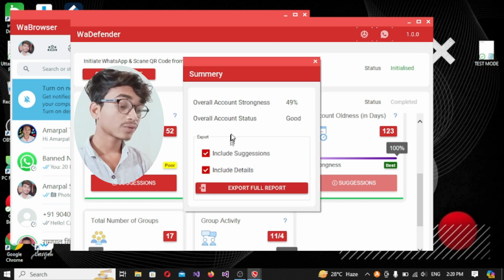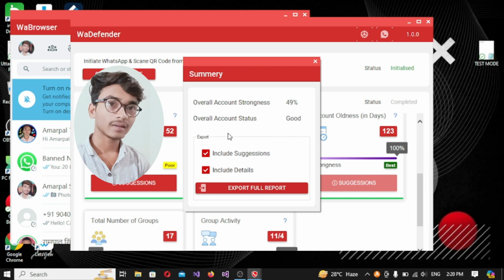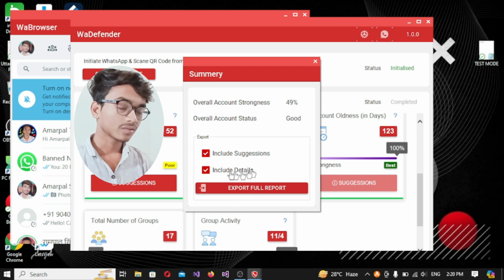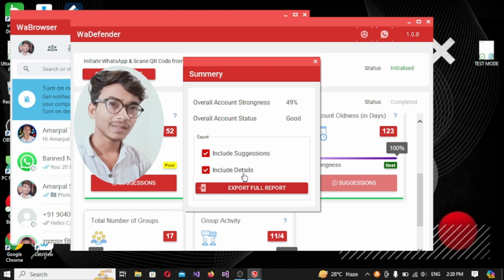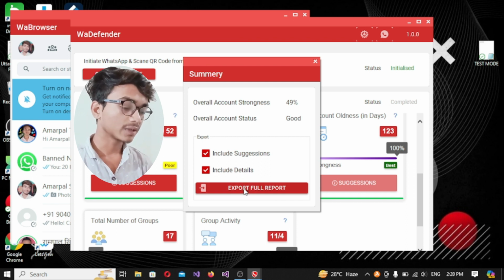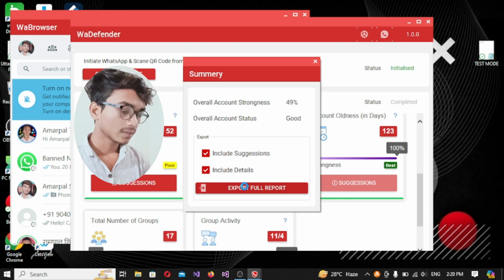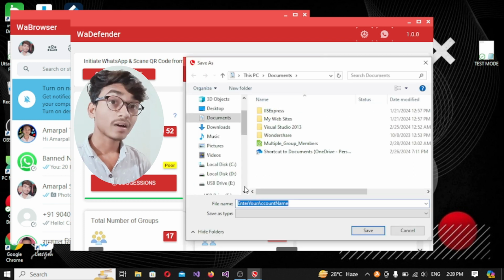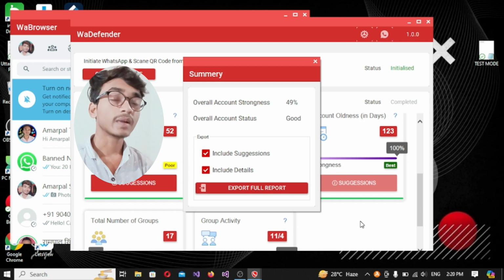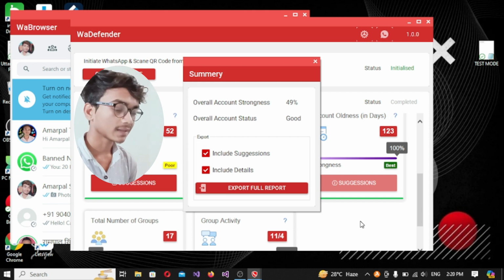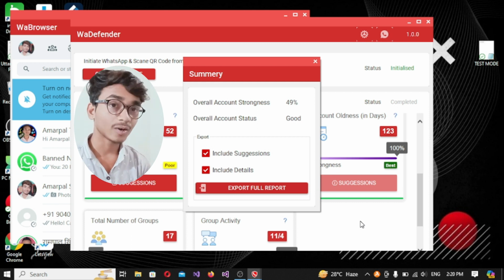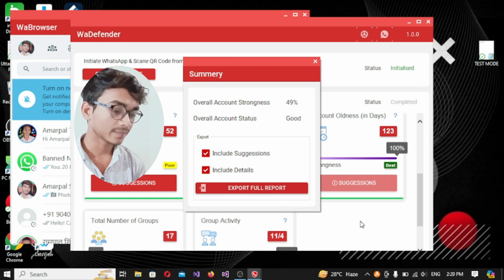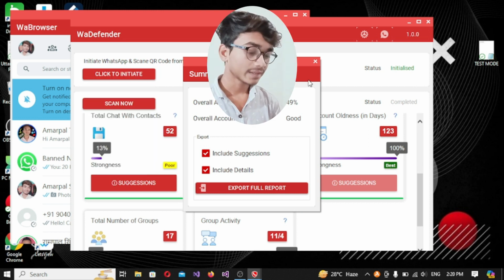Okay, so you can also export it. So I will export it also. So here you can see it's asking me include suggestions, include details. So I will include both. If you want, then you can remove it, but I am including both and exporting. And you also need to install some Excel file opener, because it will not open if you will not install anything. So my account quality is saved in my folder.